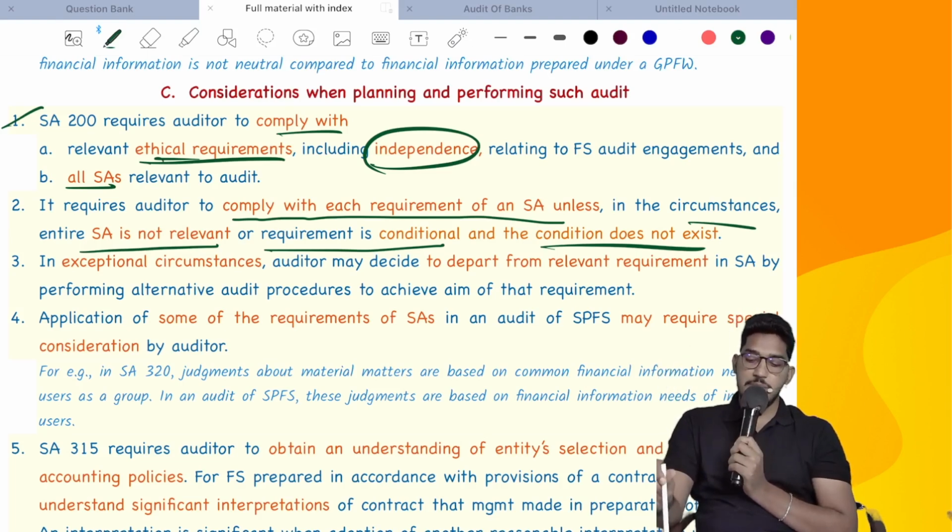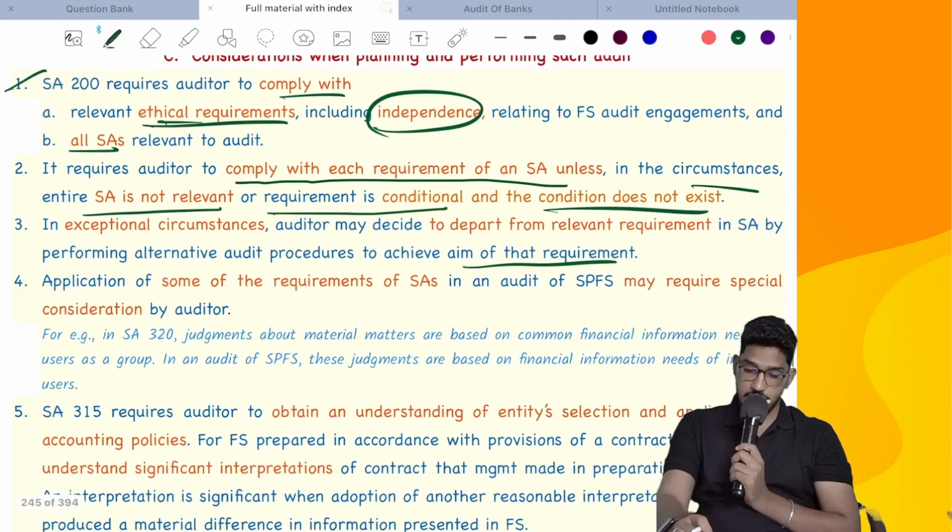Next. In exceptional circumstances, the auditor may decide to depart from relevant requirements in the standard by performing alternative audit procedures to achieve the aim of that requirement. In such cases, you need to highlight that departure also. That's what they say here.